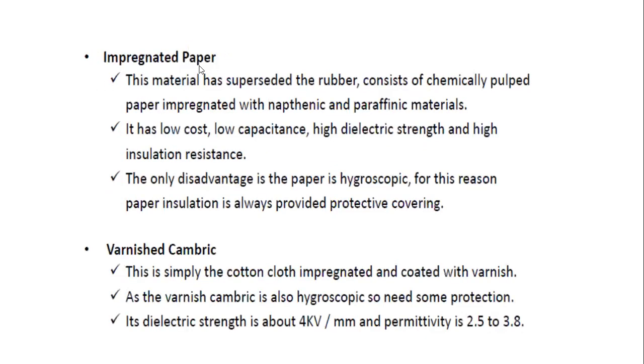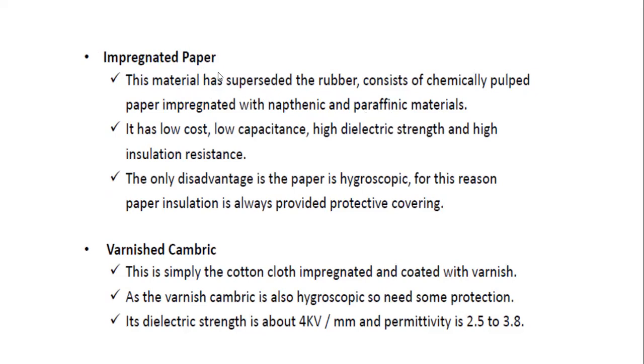The next type of insulating material is the impregnated paper. This material is suppressed rubber, and it consists of chemically pulped paper impregnated with naphthenic and paraffinic materials.